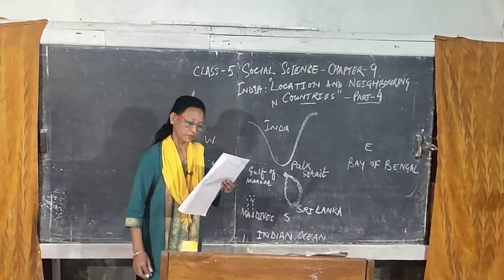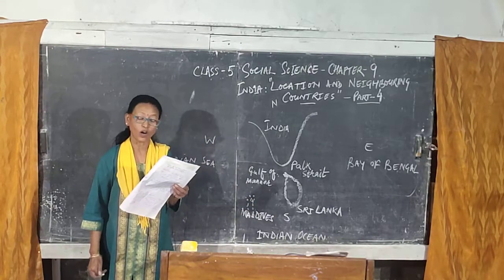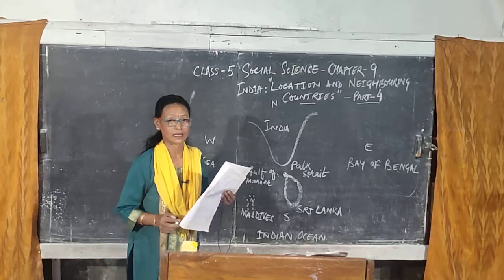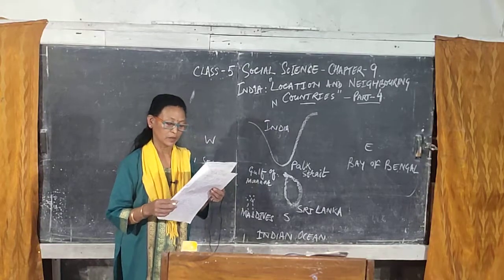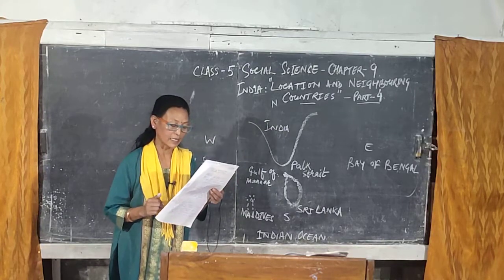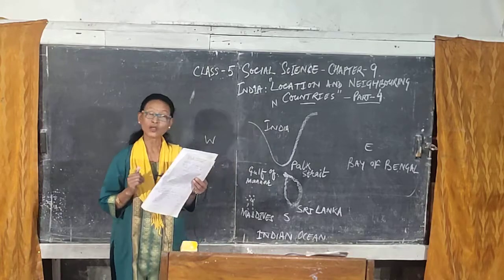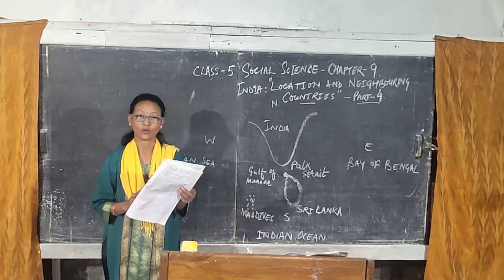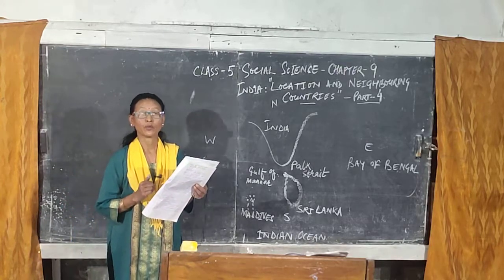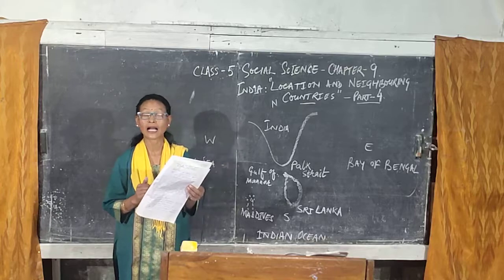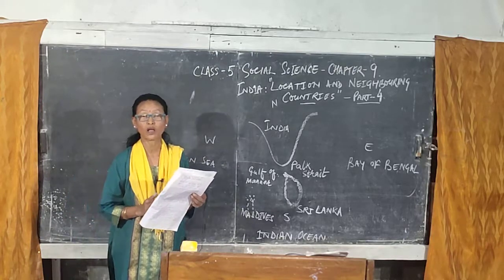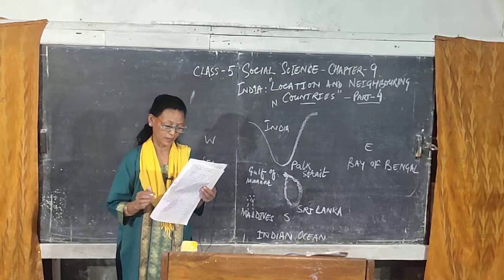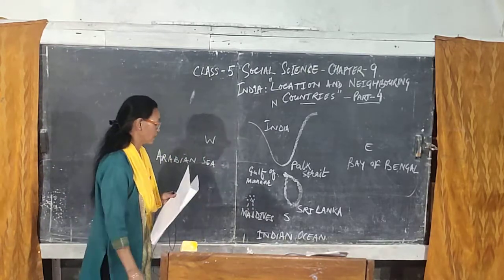And Maldives is a chain of 1192 islands. There are small, tiny islands all over. Some of the islands are so tiny that many world maps do not show them. Understood? In the world map, you will not be able to see those tiny islands. So, this is all about Maldives.